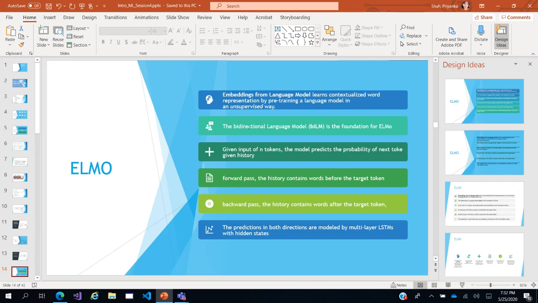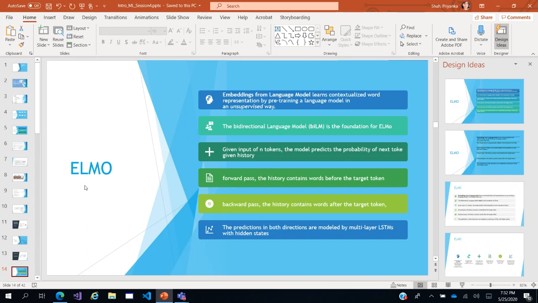ELMo is Embeddings from Language Models, and it learns contextualized word representations. ELMo also forms the basis for GPT, not GPT-2, but GPT. ELMo learns the contextualized word representation of the entire sentence by pre-training a language model in an unsupervised way. CoVe was supervised, ELMo is unsupervised.